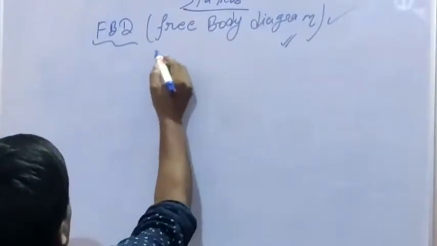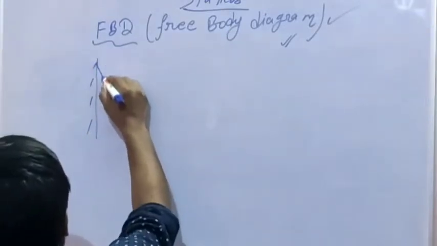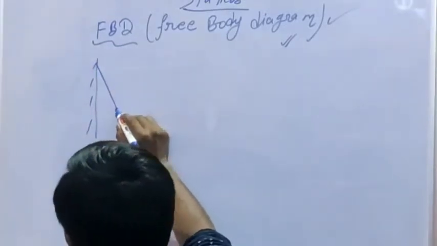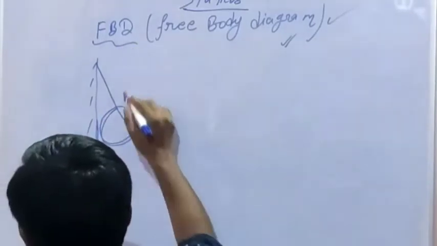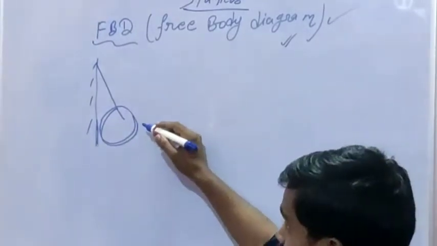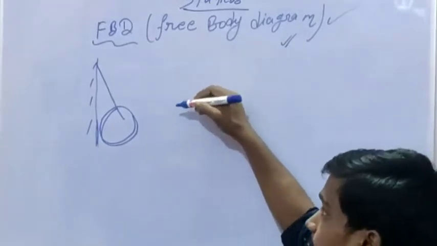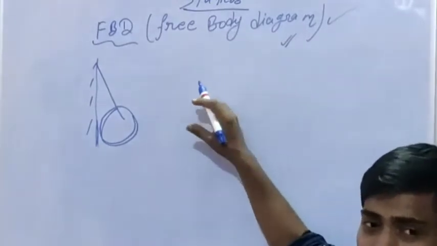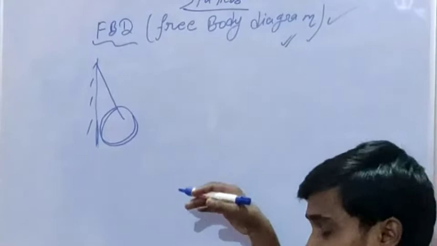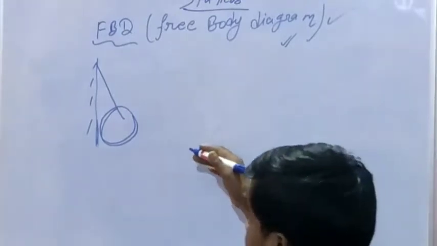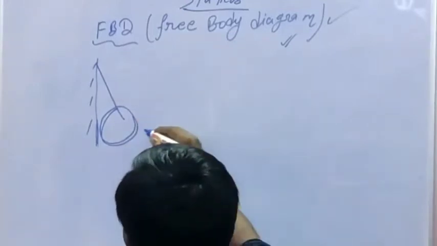Means, if there is a wall, a wire, and a ball. FBD means we have to isolate our body, and after isolating that body, all the forces which are acting on that body are represented, and that diagrammatical representation is known as FBD. Here, if we isolate the ball,